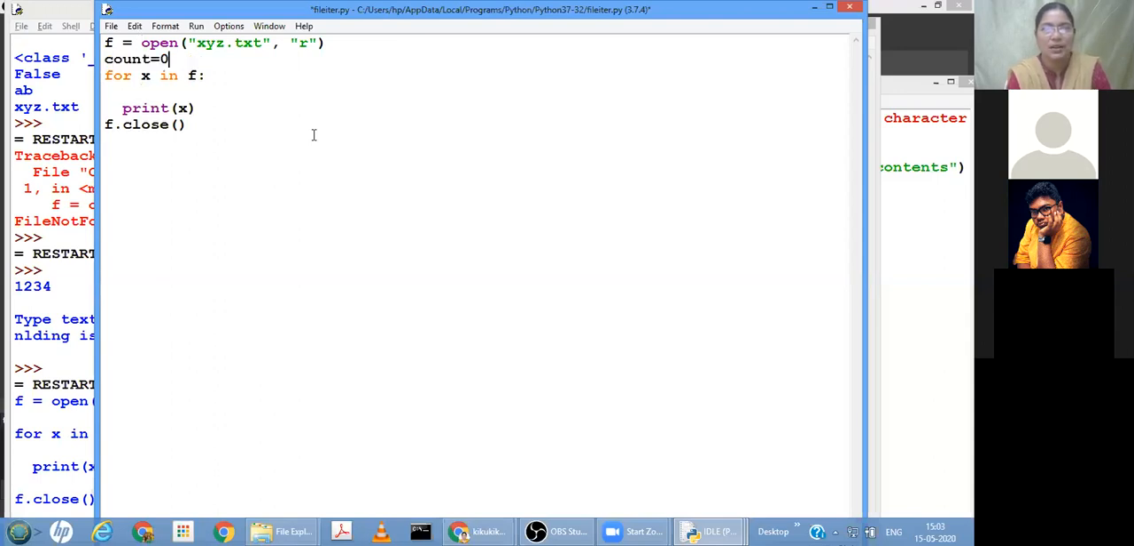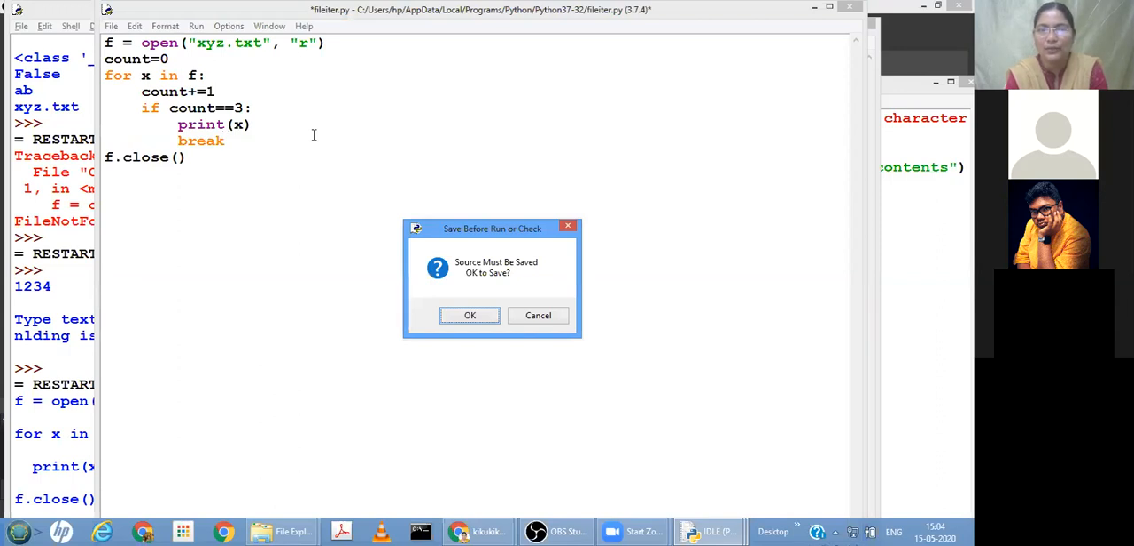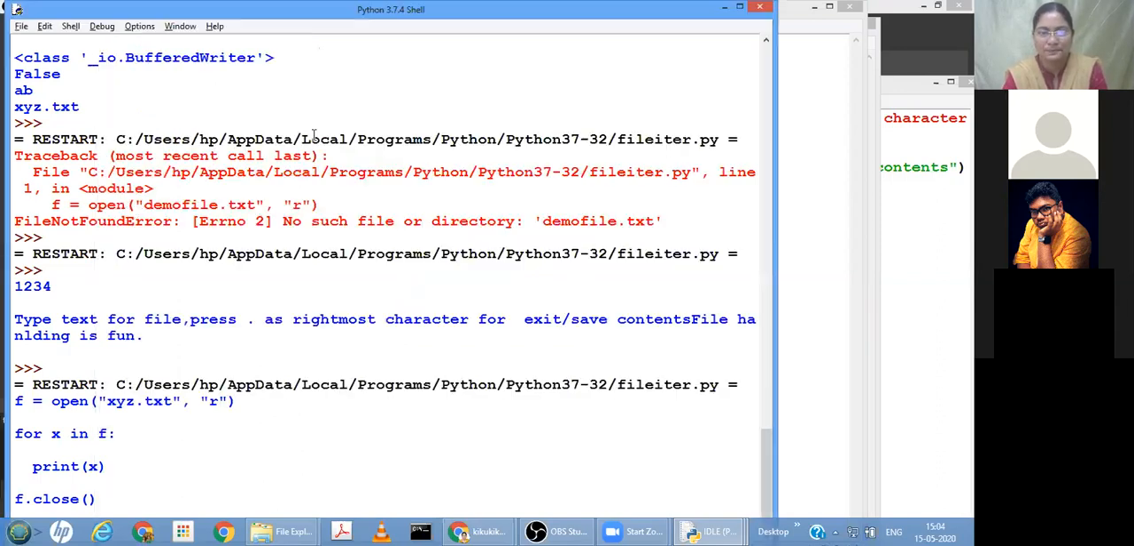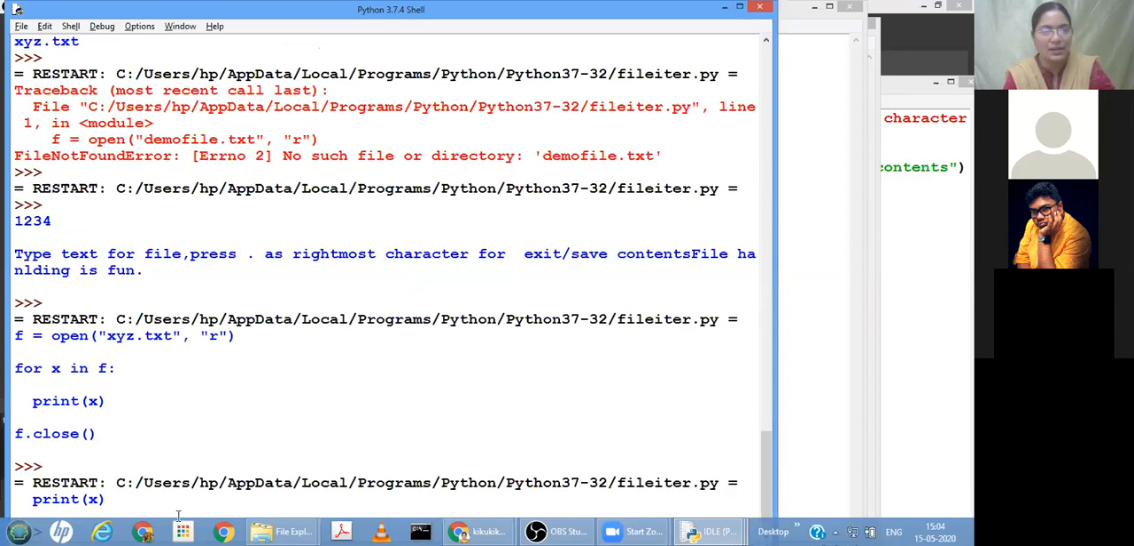Initially count is 0. Once we enter the loop, count equal to 1, so count is incremented. If the count is 3, only that line you want to display. After displaying, you do not want to display anything else, so break the loop. If you want to retrieve only the third line from the given text file. Now you can see only the third line is displayed from the text file.